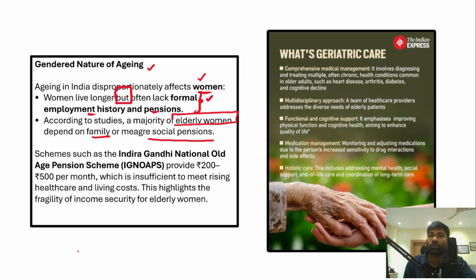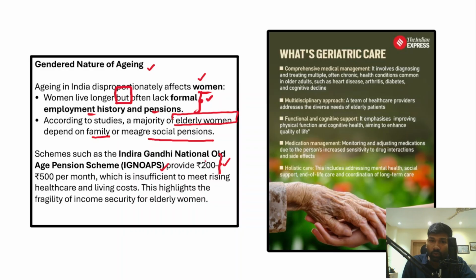The government has launched schemes like the Indira Gandhi National Old Age Pension Scheme, which hardly provides a pension of 200 to 500 rupees per month, which is not sufficient to live a decent and dignified life as an elderly woman or man. Therefore, there is a need for the government to increase this pension amount. However, it is good to hear that some states in the southern part of India are even providing a pension of 4,000 and 5,000 rupees for an elderly man or woman. It will help them to live a decent and dignified life.